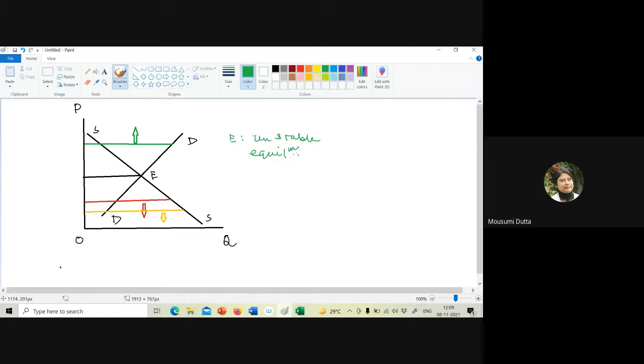Okay. Now, there are some specific markets. Already you learned about the Veblen effect. So if there is Veblen effect in the market, in that case, the aggregate demand curve will be positively sloped. Maybe it may be positively sloped. Okay. So in case of Veblen commodities, this may be the thing.